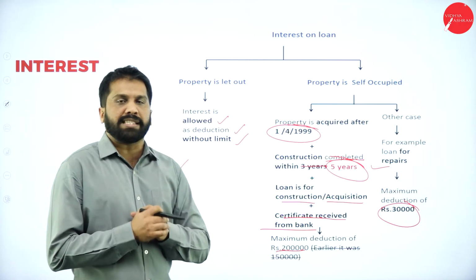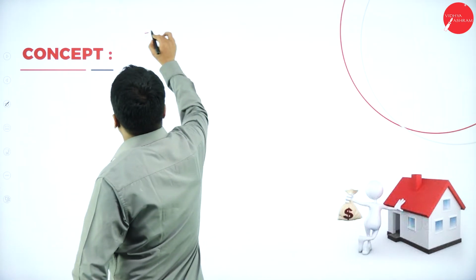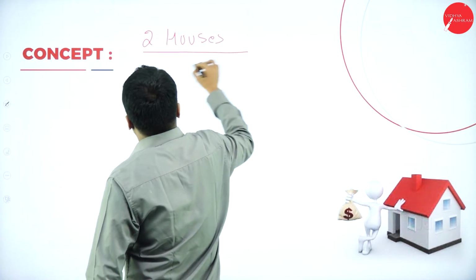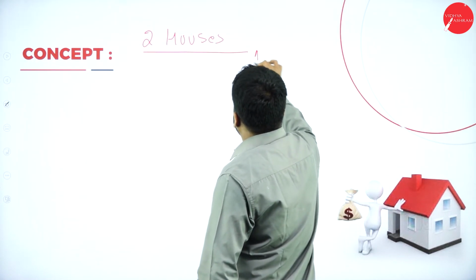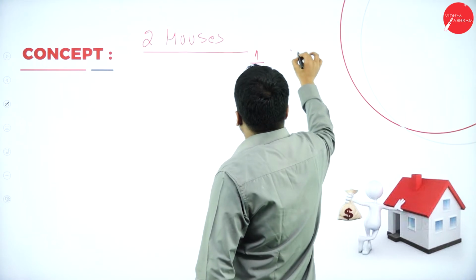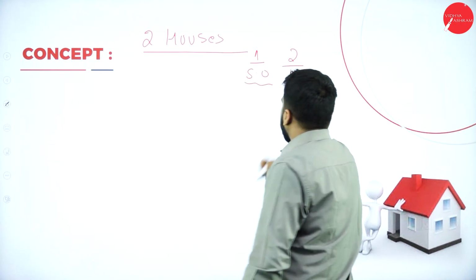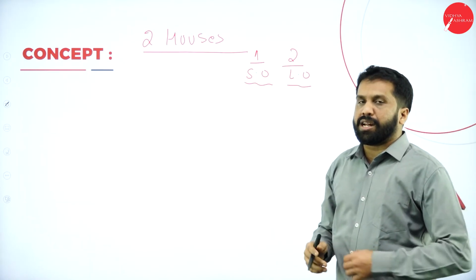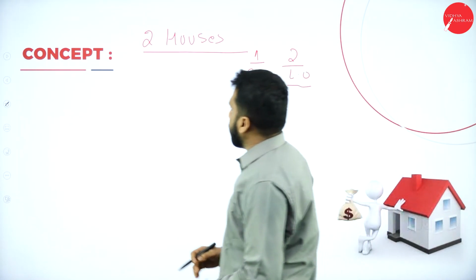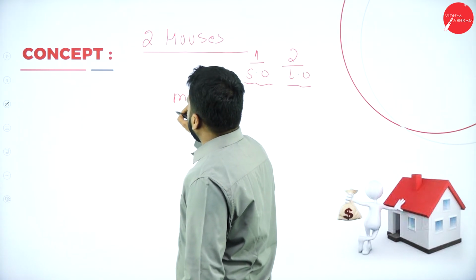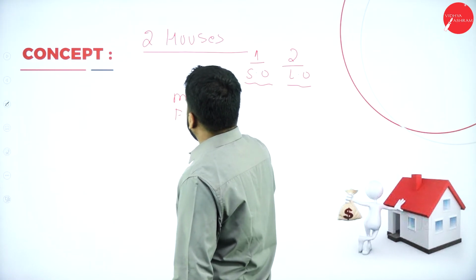I'll give you a small example. We'll work it out now. So you have a calculation with two houses. In this, house 1 will be self-occupied, house 2 will be let out. Self-occupied and house 2 will be a let out property. Now, they have given the municipal value and fair rent.